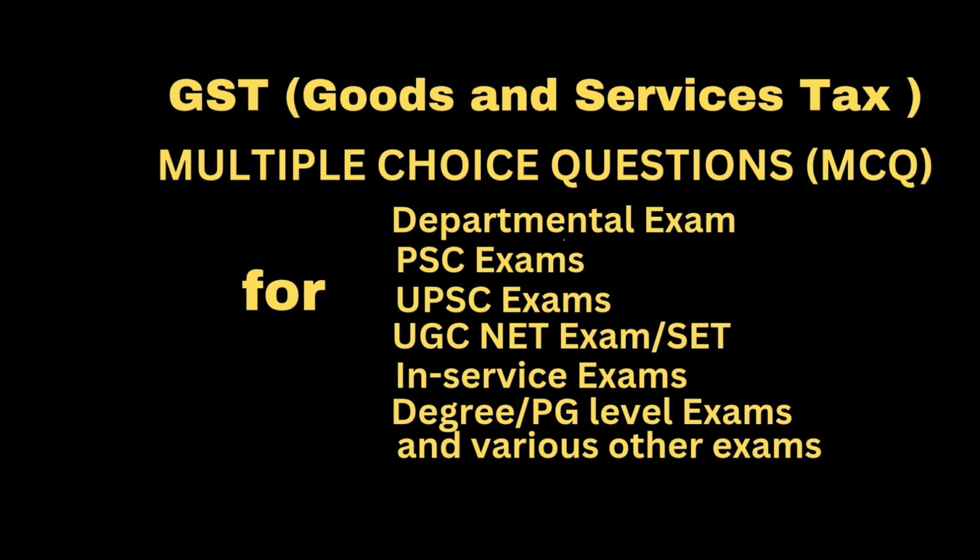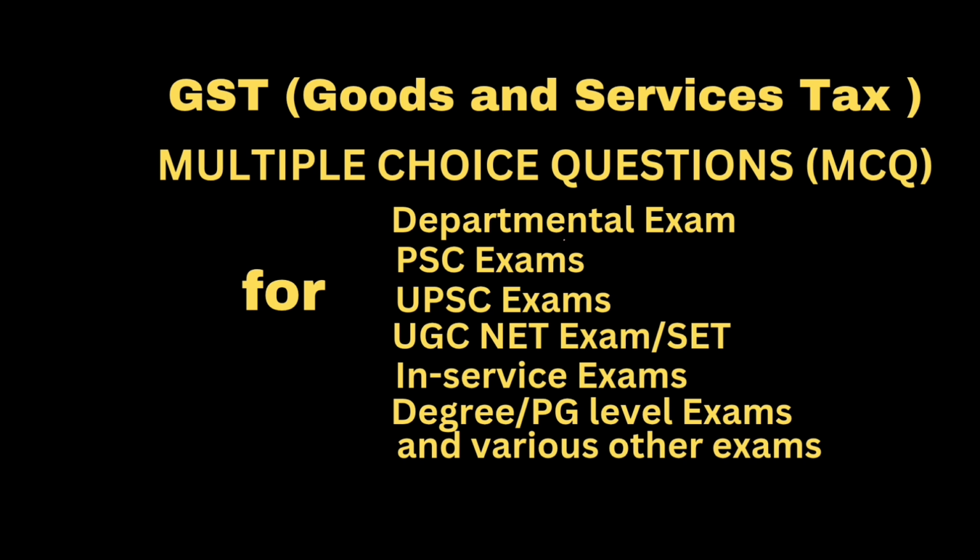Question: which of the following persons are not liable for registration? Answer: any person engaged exclusively in supplying goods or services wholly exempt from tax. Option B: casual taxable person. Option C: non-resident taxable person. Option D: none of the above. Correct answer: any person engaged exclusively in supplying goods or services wholly exempt from tax.